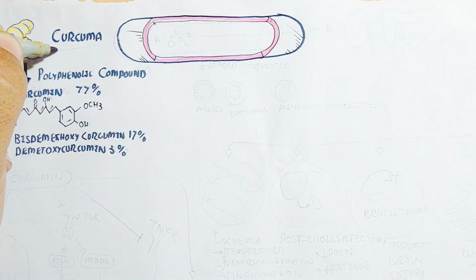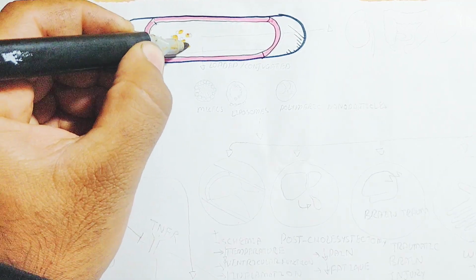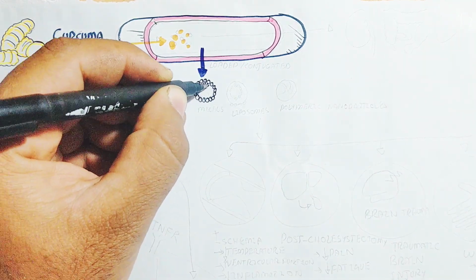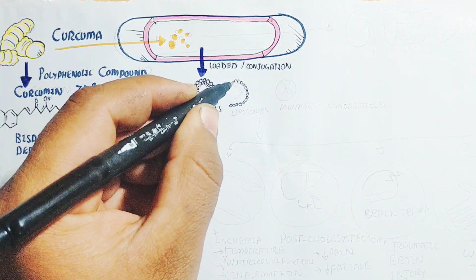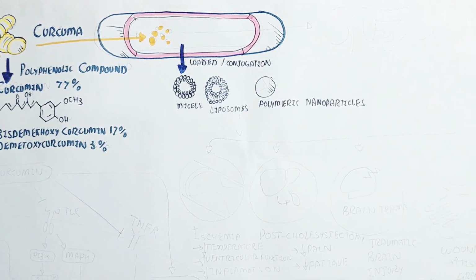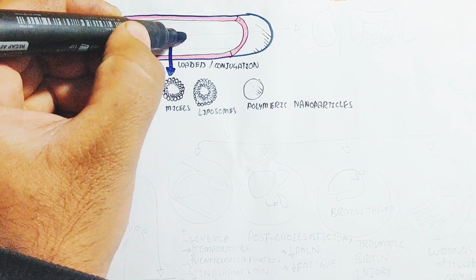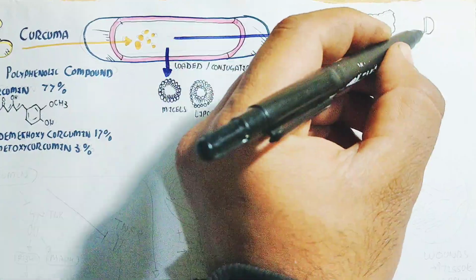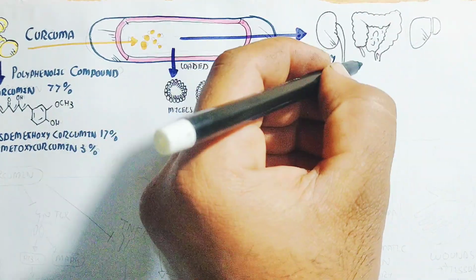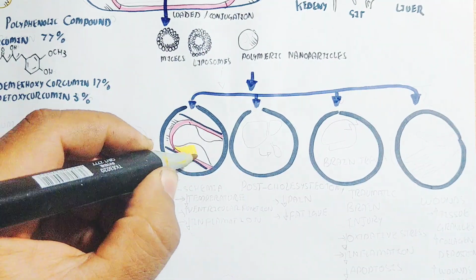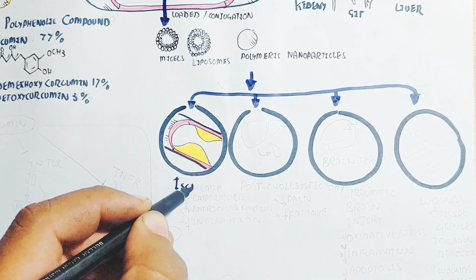It will prevent cancer. Whenever it enters the blood circulatory system after digestion, it is loaded as a conjugate in micelles and liposomes, as well as polymeric nanoparticles. The polymeric nanoparticles, micelles and liposomes will be transported to several organs like the kidney, GIT and liver. The liver is very important for glucose metabolism due to curcumin, while in the GIT it will also decrease inflammation, as well as kidney inflammation like glomerulonephritis.